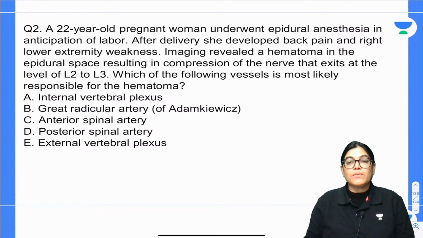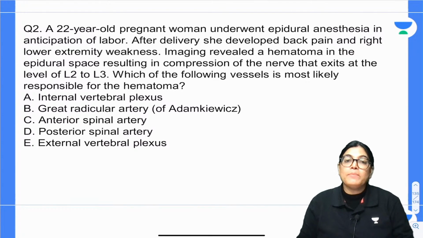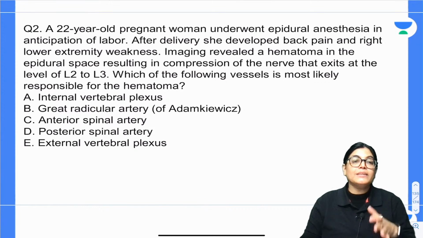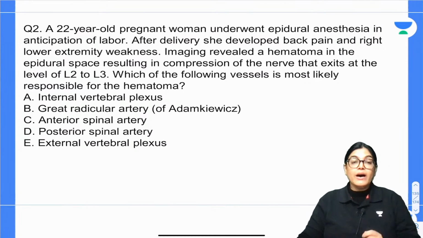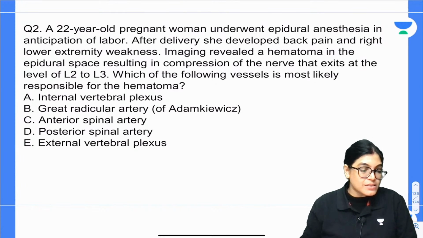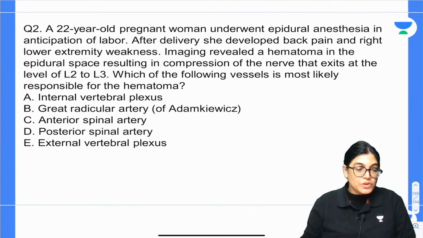After delivery, she developed back pain and right lower extremity weakness, and imaging revealed a hematoma in the epidural space resulting in compression of nerves that exit at the level of L2, L3. Which of the following vessels is most likely responsible for the formation of the hematoma? Options are internal vertebral plexus, great radicular artery of Adamkiewicz, anterior spinal artery, posterior spinal artery, or external vertebral plexus.